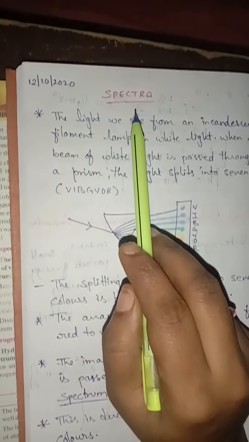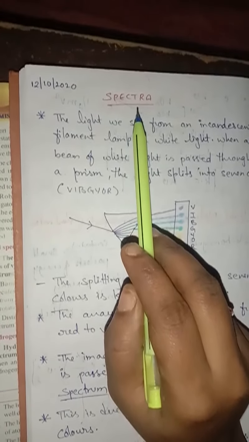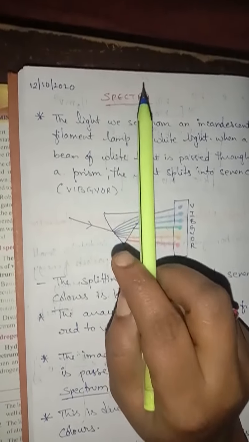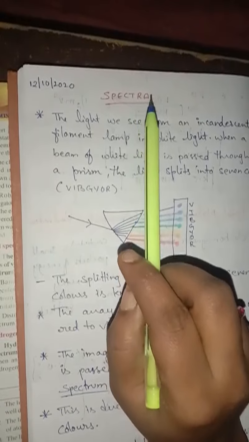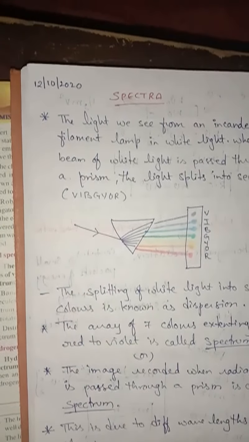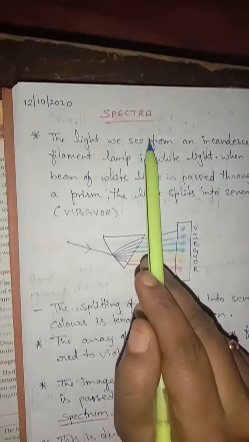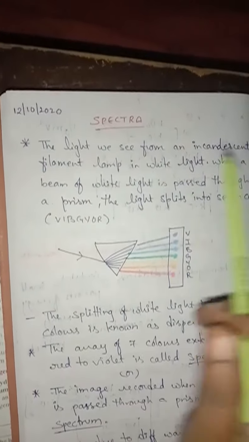Spectra is a word which was first used by a scientist named Isaac Newton. He used this word to describe the rainbow of colors that combine to form white light. Understand, children? So spectra is an evidence for quantization of energy. We have seen that light transforms in the form of waves and all, isn't it? So we will look into the matter now.